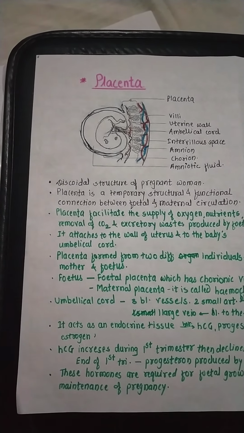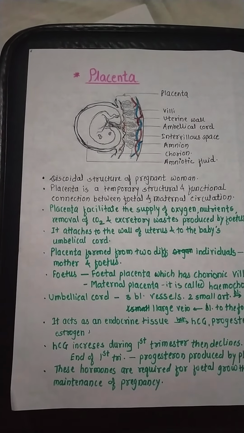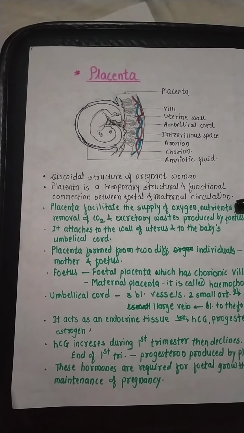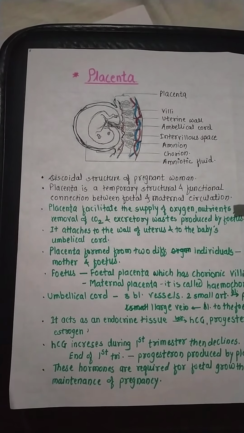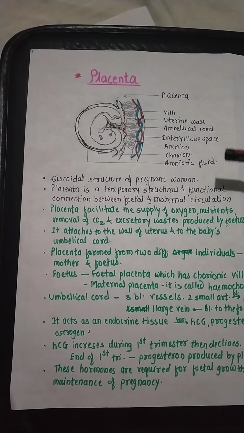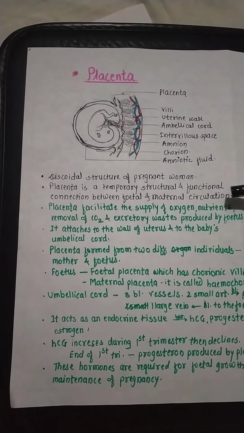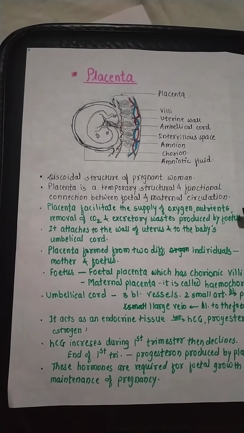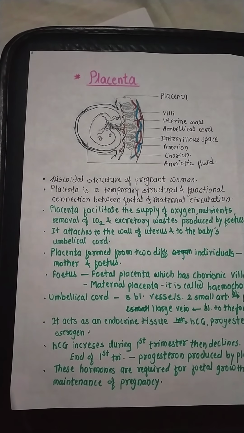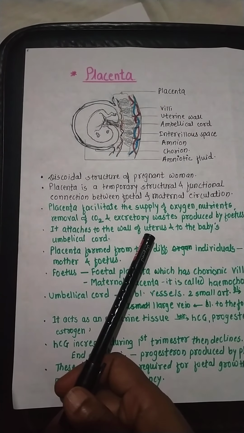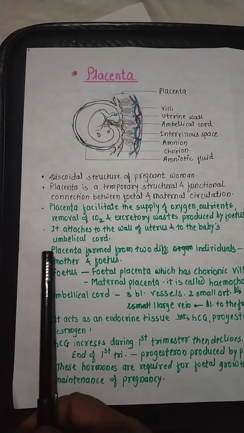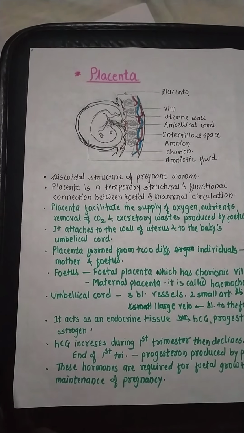Placenta facilitates the supply of oxygen and nutrients to the fetus. It also removes the CO2 and excretory wastes produced by the fetus. It attaches to the wall of the uterus and to the baby's umbilical cord.